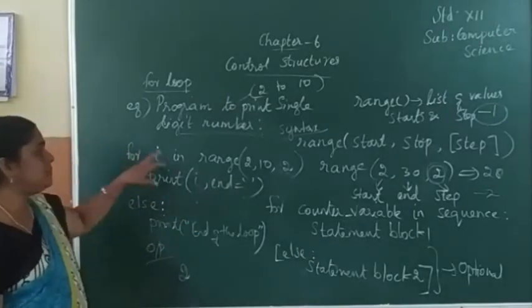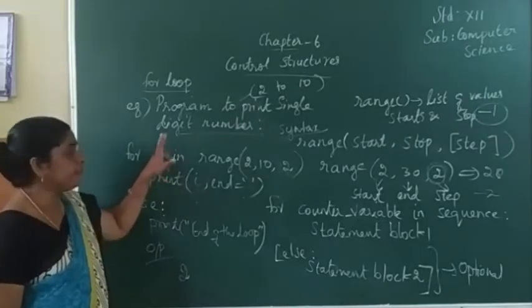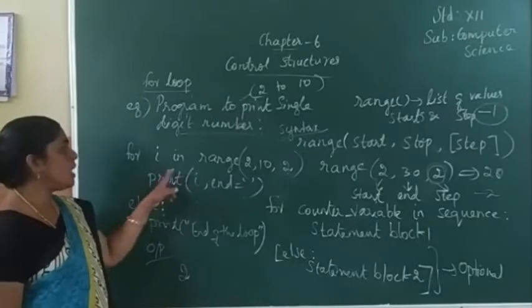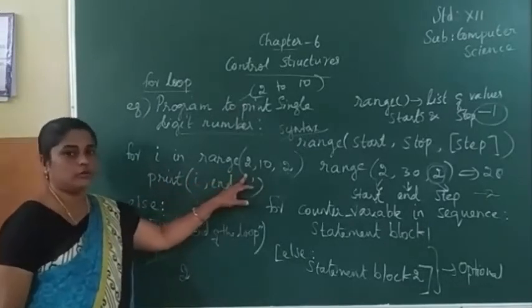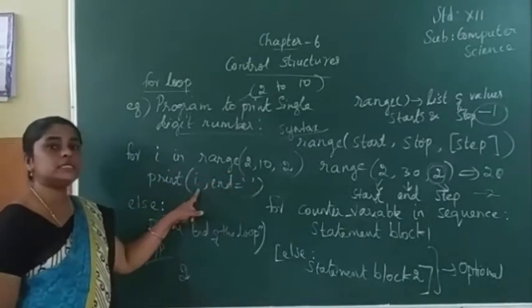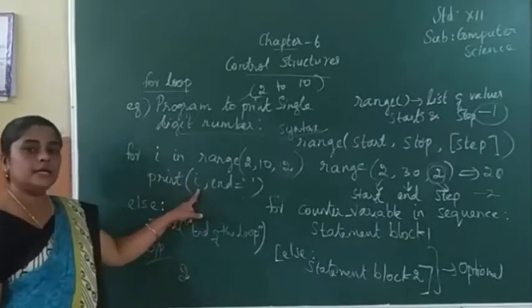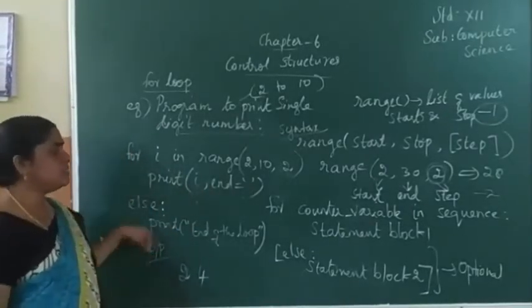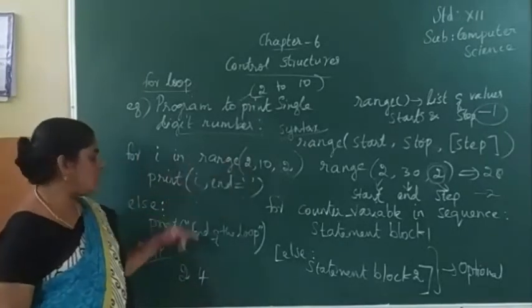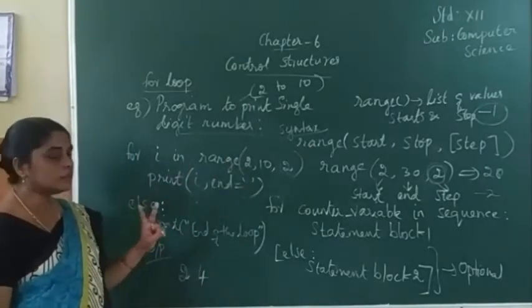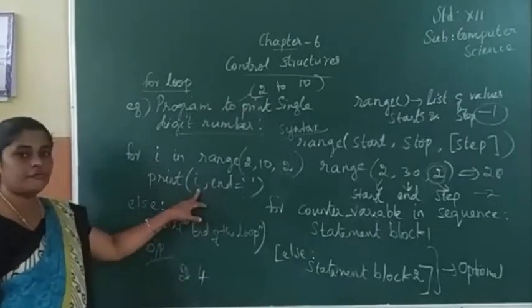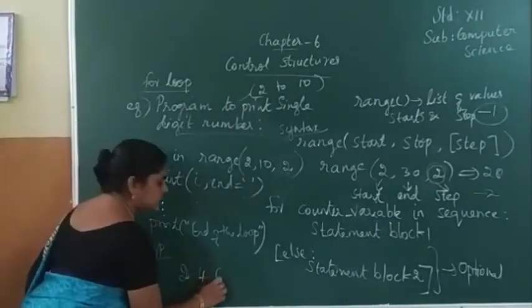Again the I value will be increased by 2. I plus 2, so the I value is now 4. Print I means 4 will be displayed. Then again an increment of 2, so 6, and 6 will be displayed.